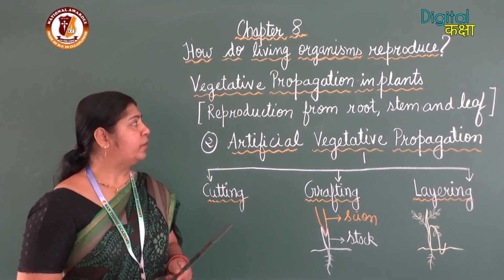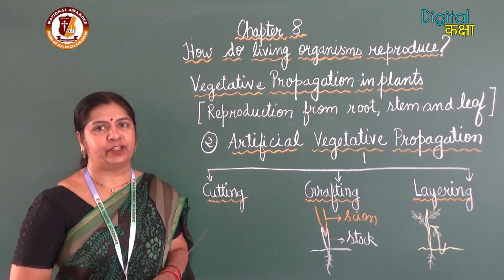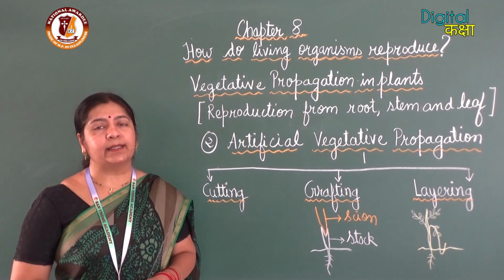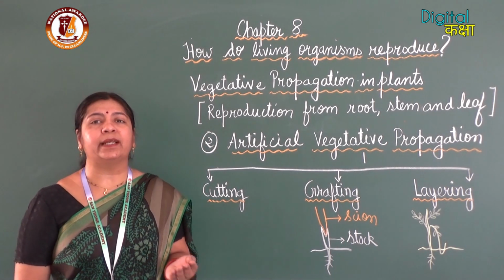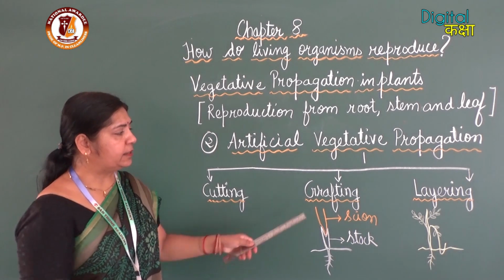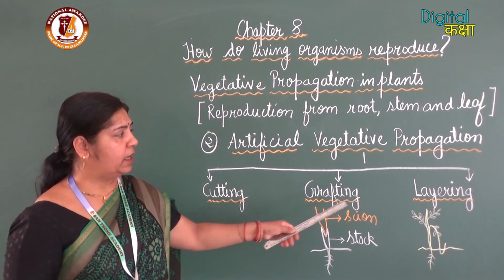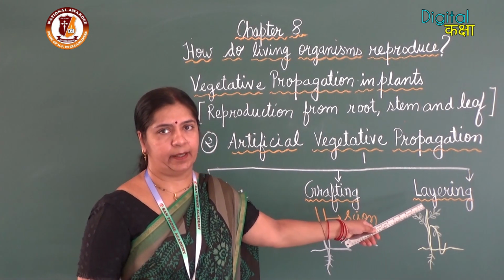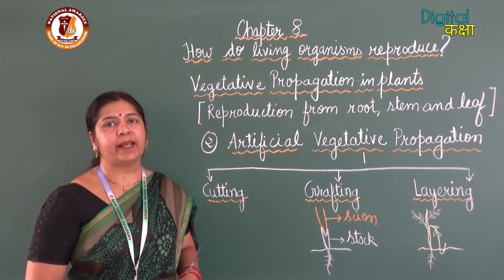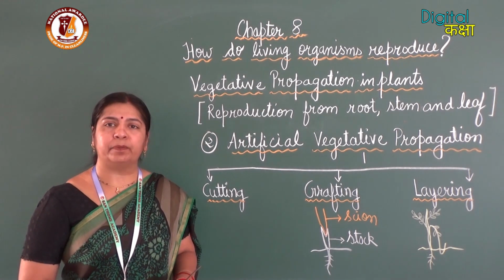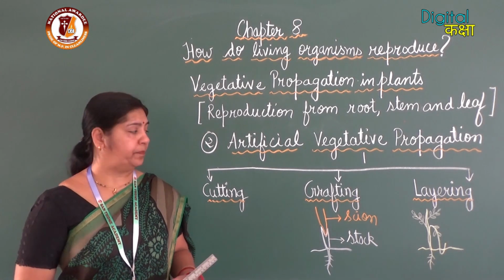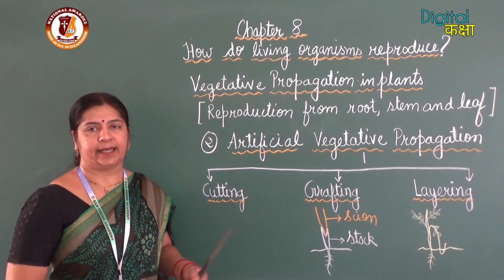The second type of vegetative propagation is artificial vegetative propagation. This can be done using three methods. First is cutting, second is grafting, and third is layering. These are the three different methods which can be used by a gardener to produce new varieties or to develop offsprings. First is cutting.